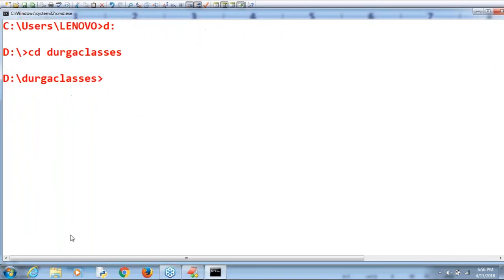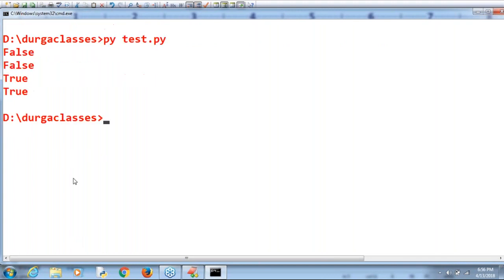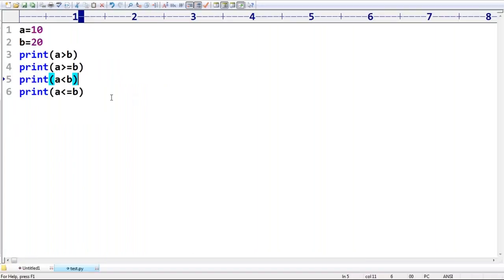Here have a look once. Now I'm taking test.py. Are you getting it? First two things false, next two things true itself is the answer. Remember, that's all. This is what you should be aware about relational operators. Very normal, from our childhood onwards we are discussing these. But here more loopholes are there. Those things you should be aware of.